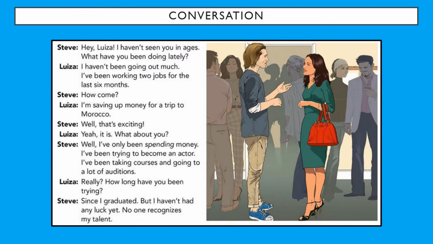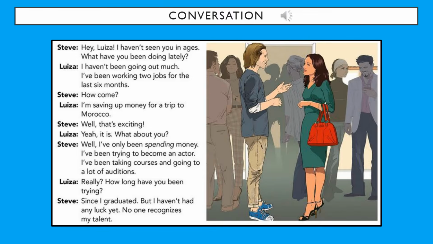This is a conversation between two friends that see each other after a while. Let's listen. Page 81, Exercise 7. Conversation. What have they been doing? Part A. Listen and practice.